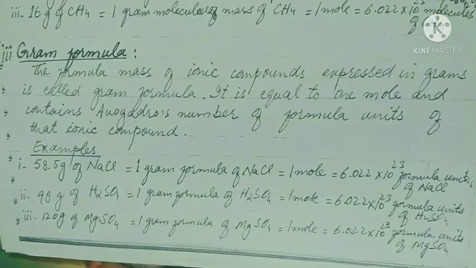98 gram of H2SO4 is equal to 1 gram formula of H2SO4, which is equal to 1 mole, which is equal to 6.022 × 10^23 formula units of H2SO4. 120 gram of MgSO4 is equal to 1 gram formula of MgSO4, which is equal to 1 mole, which is equal to 6.022 × 10^23 formula units of MgSO4.